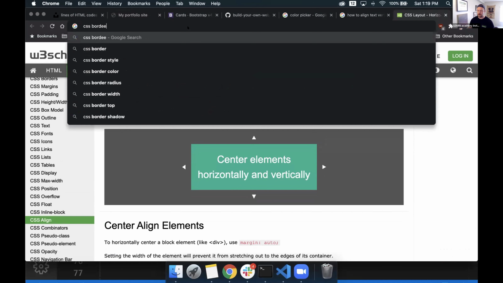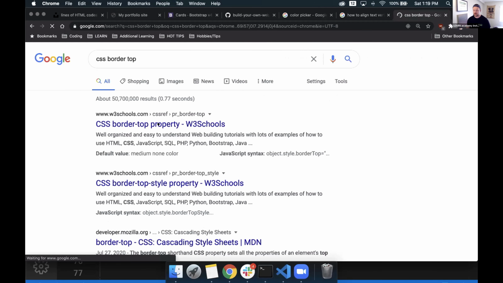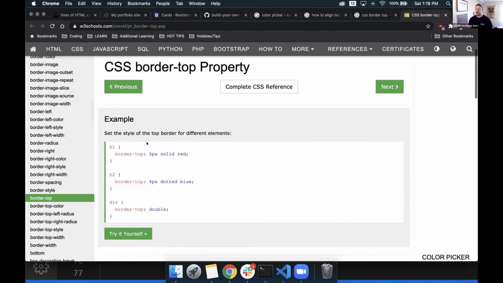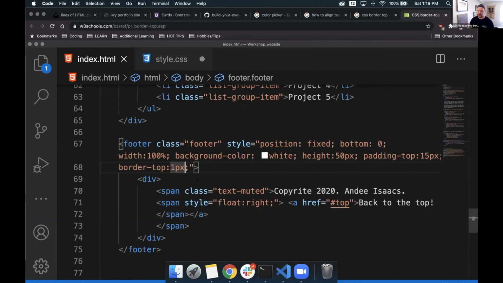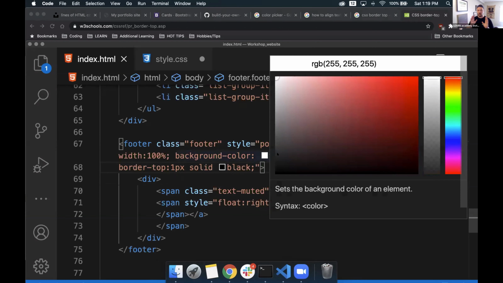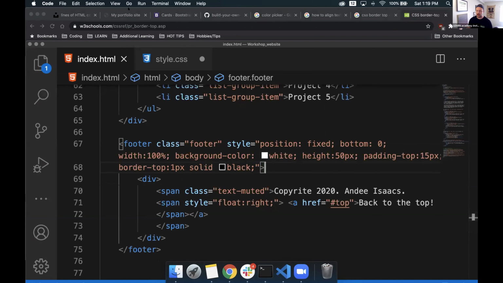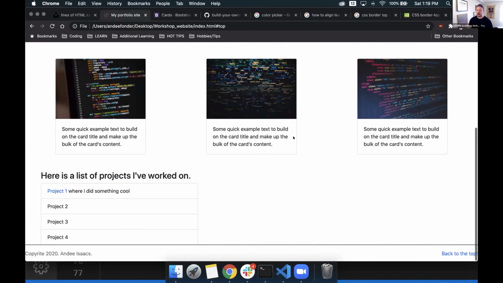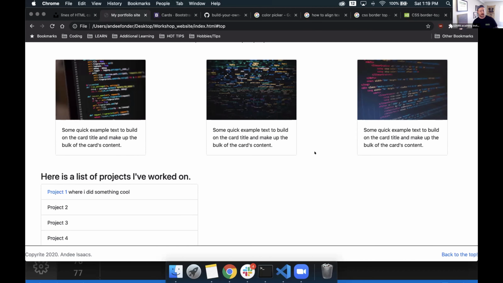So CSS border top. So we can see all the arguments that it takes. Cool. So we need to tell it three things. We need to tell it the size that it's going to be. We need to tell it what it's going to look like, if it's solid or dotted, and we need to give it a color specifically. So from here, we can go 1 pixel, space, solid, and black. And we end it all off with a semicolon to let it know that, hey, we're done here with this specific selector. Let's save it. And there we go. Now we can see that border a little bit better. It's not too in our face. And we can also see that padding extremely well too.